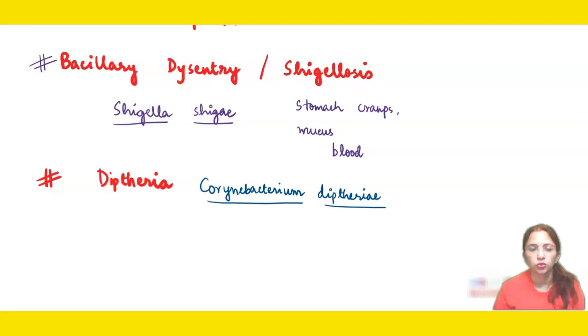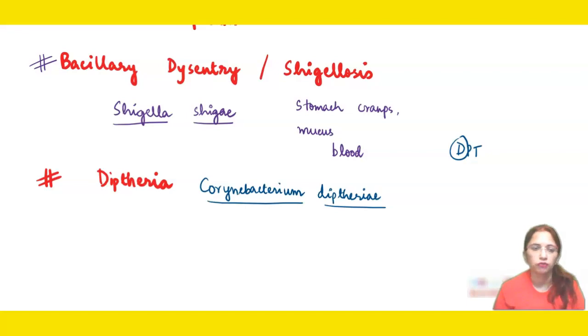The vaccine with the name of DPT was given to you. Here D stands for diphtheria.